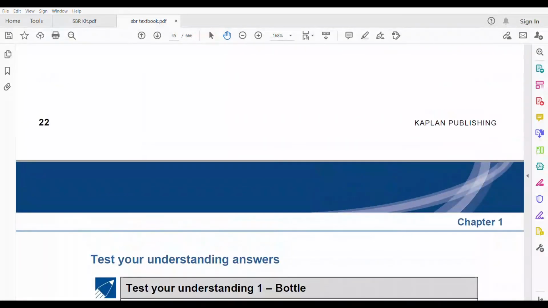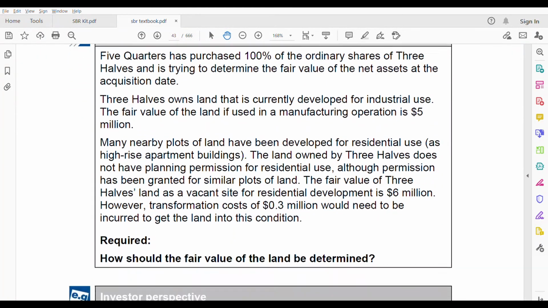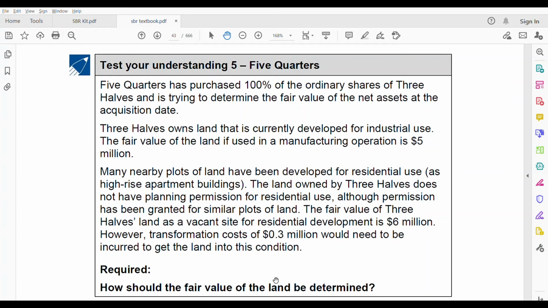Test understanding 5 was about 5 quarters. How should the fair value of the land be determined? Land is a non-financial asset. 5 quarters has purchased 100% of the ordinary shares of 3 halves and is trying to determine the fair value of the net assets at the acquisition date. 3 halves owns land that is currently developed for industrial use. What is the use? Industrial use. They will always give you the use. Most of the time it has been land, residential use versus industrial use. This is one of the common questions asked for determining fair value, so you can use this example.